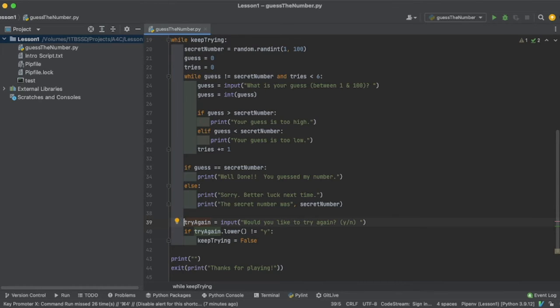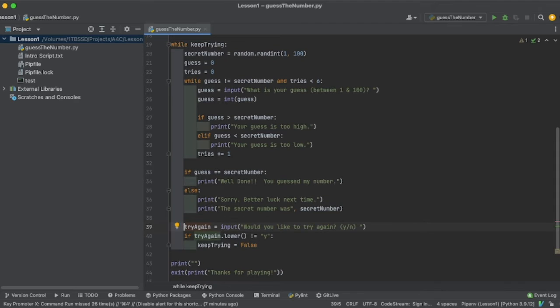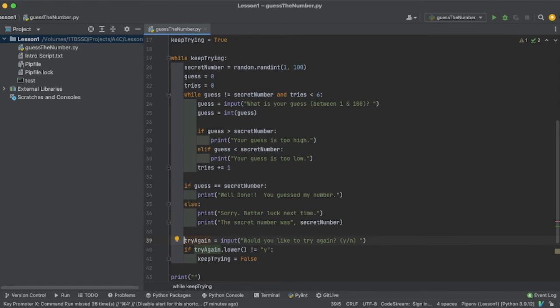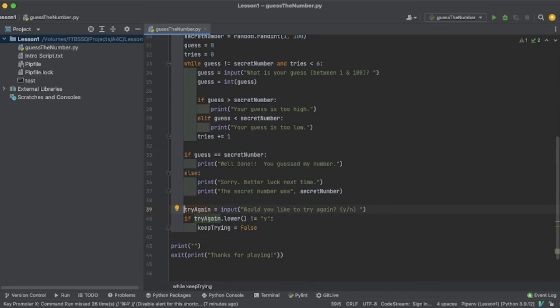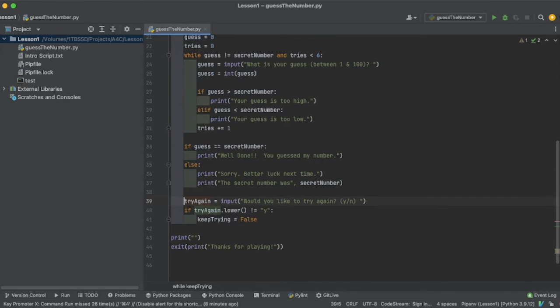And so then we set keep trying. Remember we said keep trying up here was true. Now we'll say keep trying is false. And then we'll jump out here all the way out to the edge and say print a blank line and then exit the script and print thanks for playing.